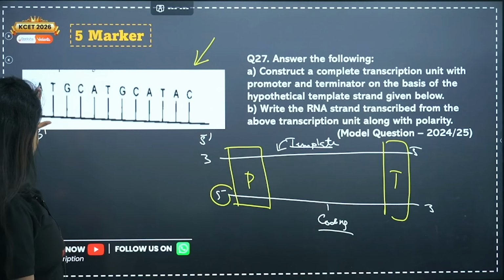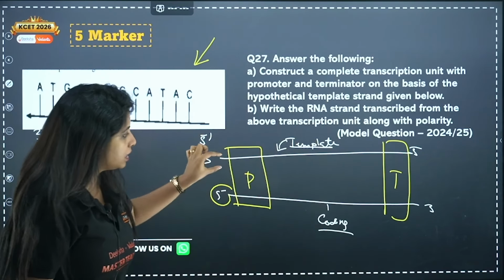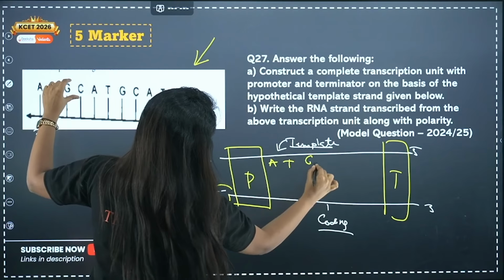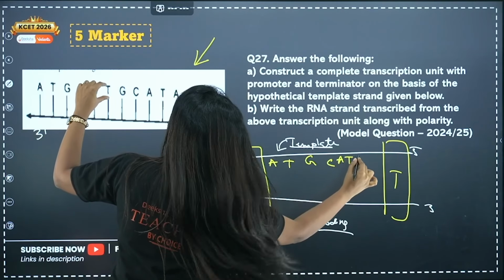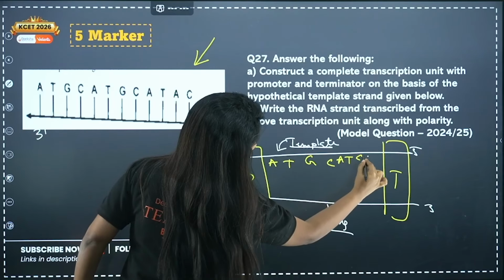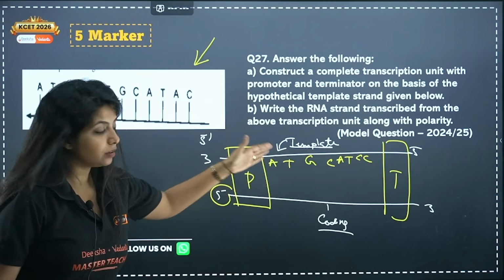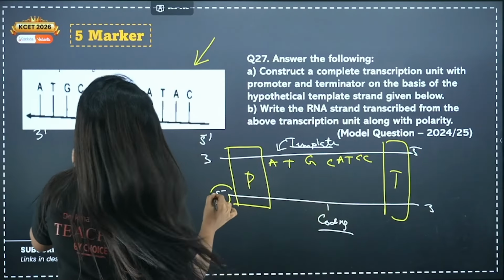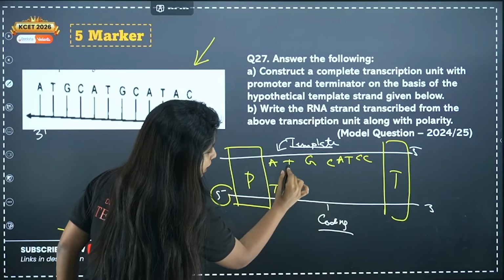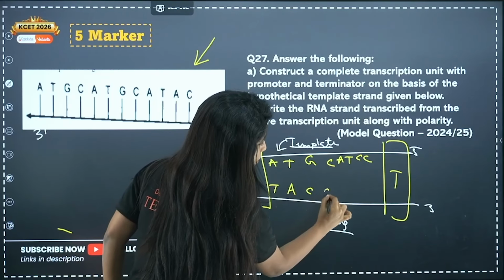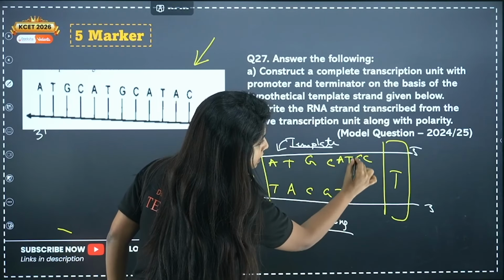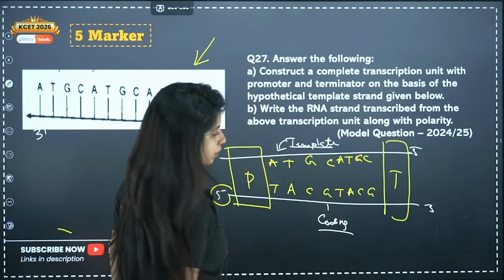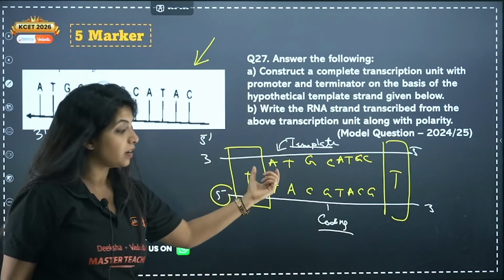So over here you have to make the coding strand opposite of it. A goes with T, T goes with A, G goes with C, C goes with G, and so on. This is your coding strand, this is your template strand, you have to write everything.